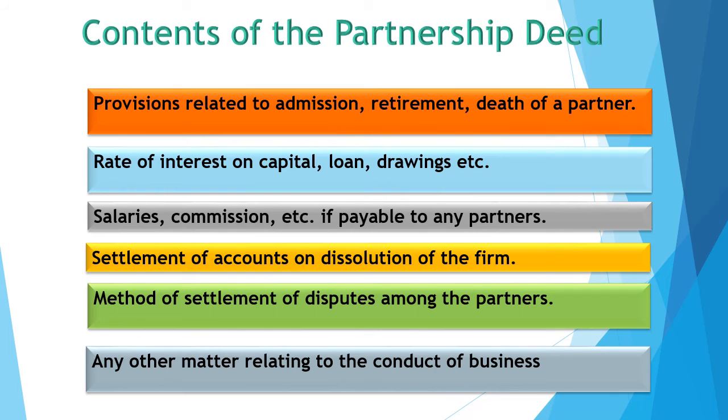We can say audit procedure, or what will be the accounting procedure of the firm, or method of valuation of goodwill, or method of operating bank accounts. There are many items which can be included in the partnership deed. Okay, that matter can be included under the head of any other matter relating to the business.